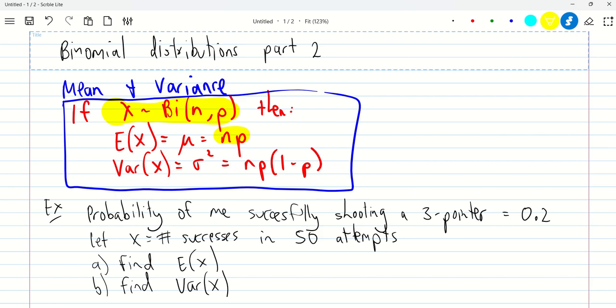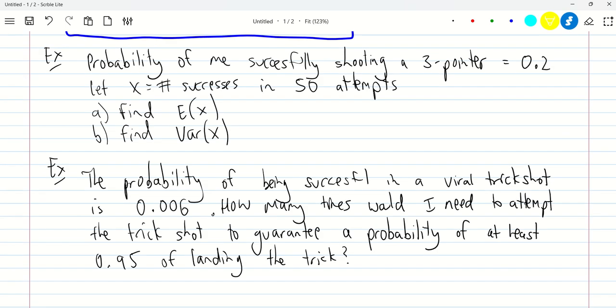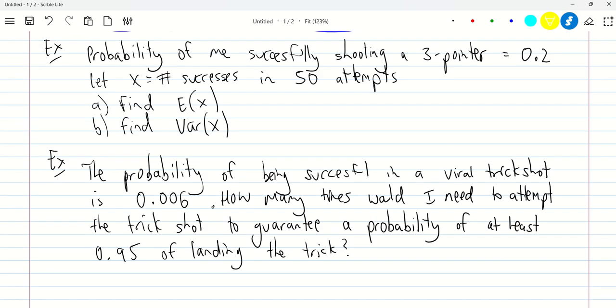The variance, which is sigma squared, standard deviation squared, is equal to n times the probability of success times the probability of failure. So np(1 - p). They're the formulas that we'll need to use only when you've got a binomial distribution. Let's have a look at a question.